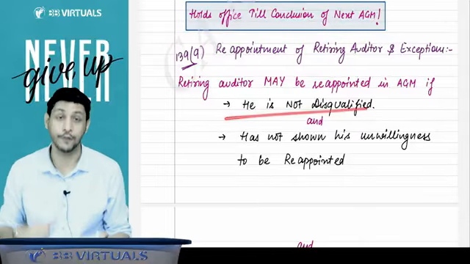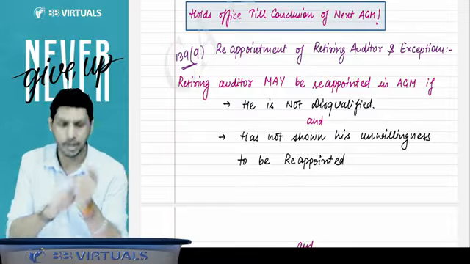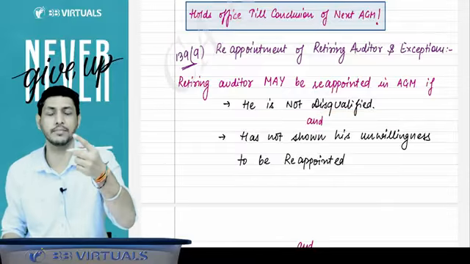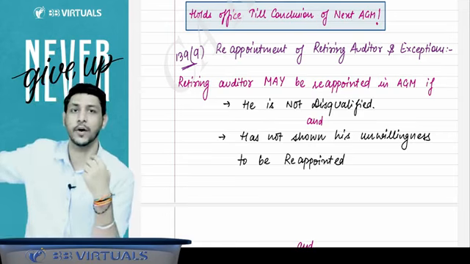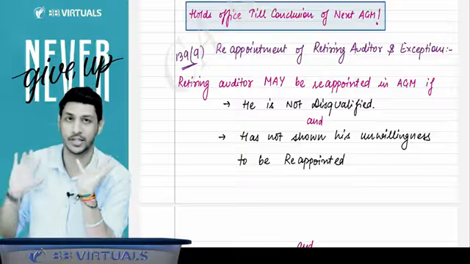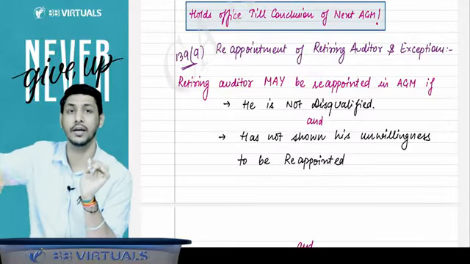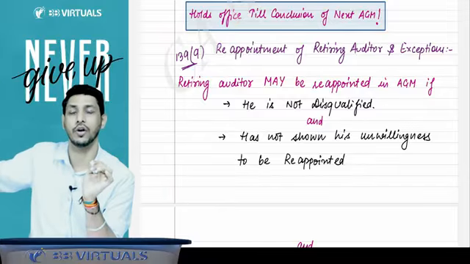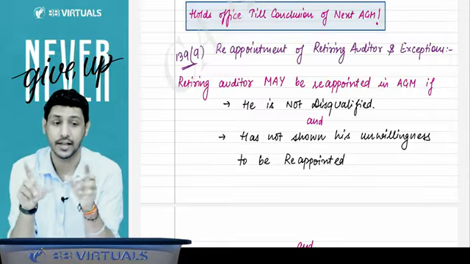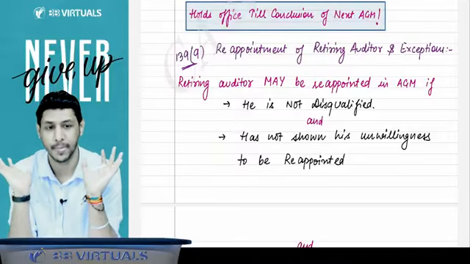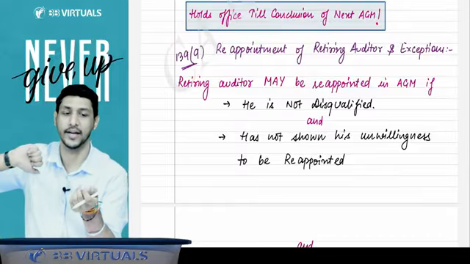First, if he is disqualified, we will not reappoint that same auditor. Sir, you are writing something else, you are speaking something else. You just listen to me, I'll explain whatever is written over here. If I was the auditor appointed in some company and in that company the rotation provision is not applicable, and now my 5-year tenure is over, will I be able to get reappointed there or not? Yes, I'll be reappointed there. But if I am disqualified, I will not be reappointed. Again, my disqualifications will be checked.